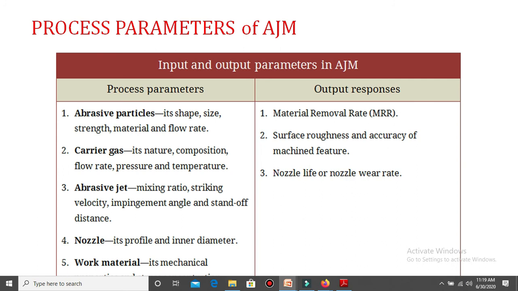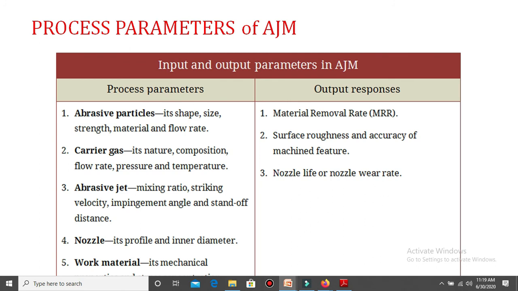Next, the abrasive jet. Here the mixing ratio is a very important factor. Mixing ratio means what quantity of abrasive particles is mixed together with the gas. Then striking velocity, impingement angle and standoff distance. The distance we maintain between the workpiece and the nozzle is called the standoff distance. How much distance we maintain between the nozzle and the workpiece affects the material removal rate. For that purpose, the standoff distance is a very important factor.